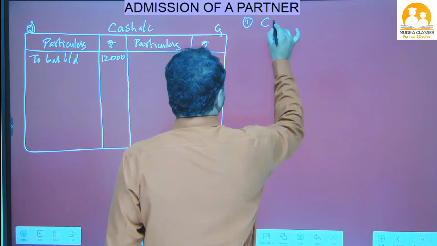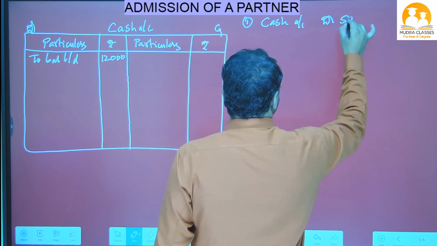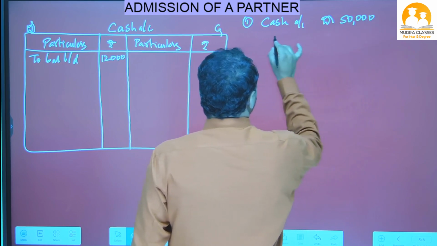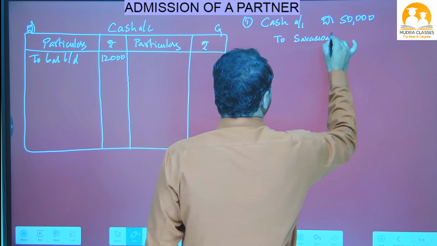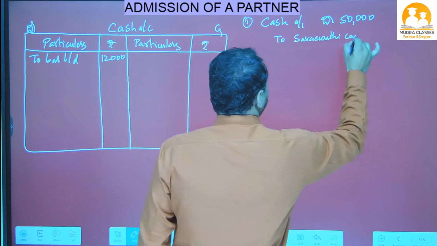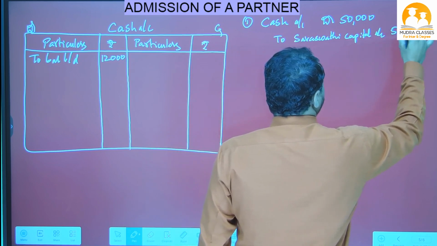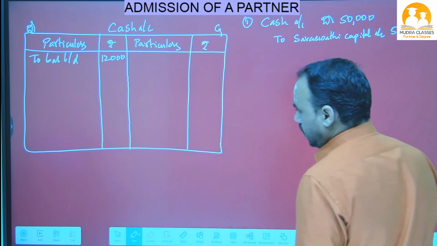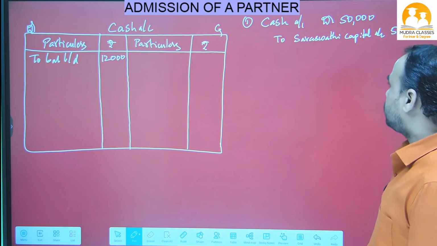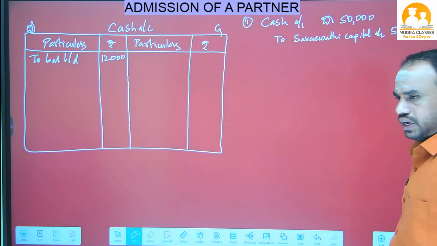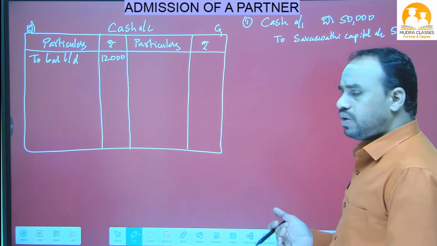Cash account debit 50,000 to who is bringing? Saraswati, because Saraswati is a new partner. So Saraswati capital account. This is the journal entry that will come. Now we have to post this journal entry. Why did this journal entry come? Because Saraswati brought capital into the business.